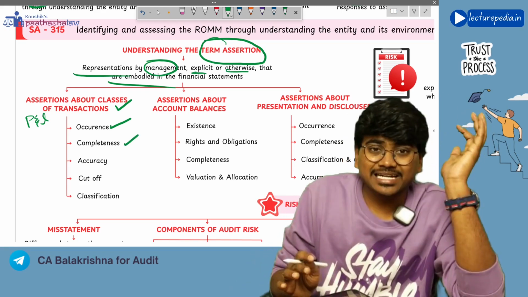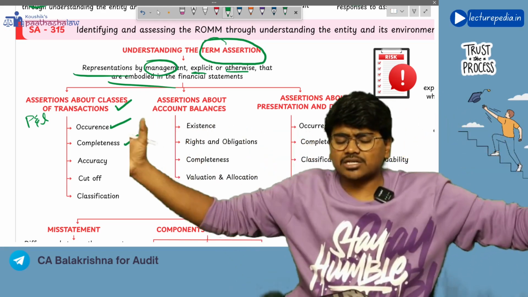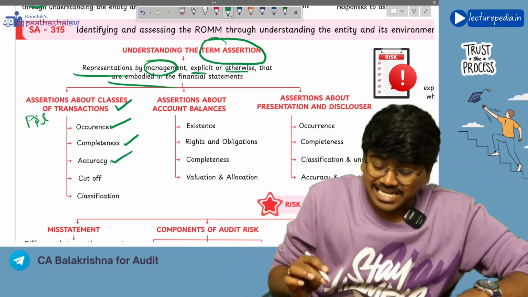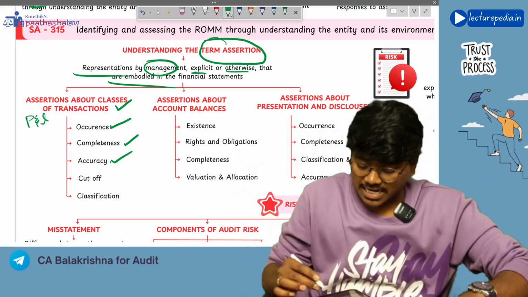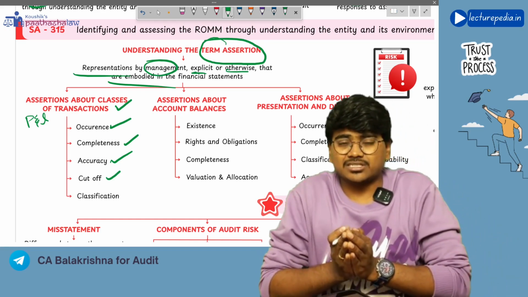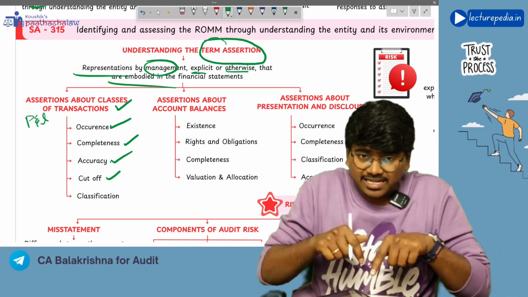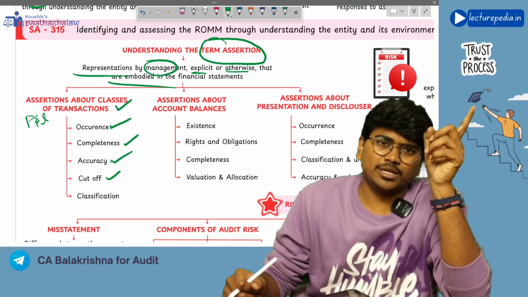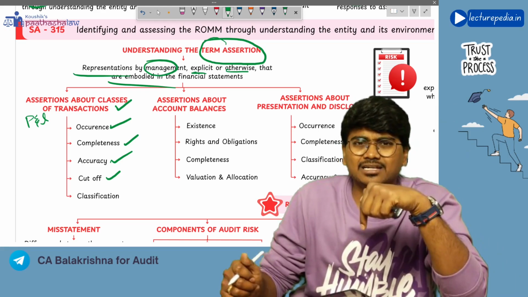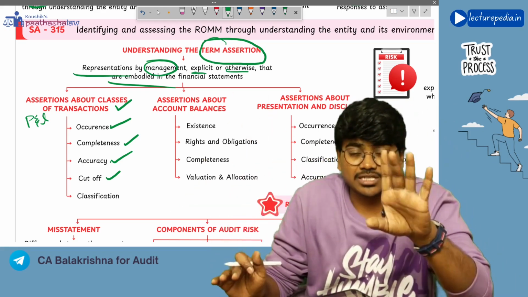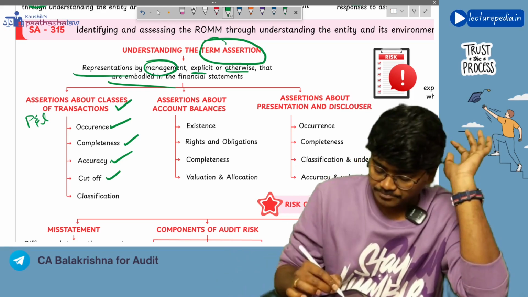Next, completeness. All the transactions that took place during the year, we have accounted for. Accuracy, and they have been valued accurately. And cutoff means only those transactions that occurred in the current year should be shown in the current year financial statements. Right? Transactions of the previous year should not be shown in the current year, and transactions of next year also should not be shown in the current year financial statements. That is known as the cutoff assertion.